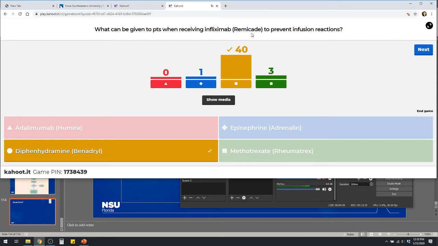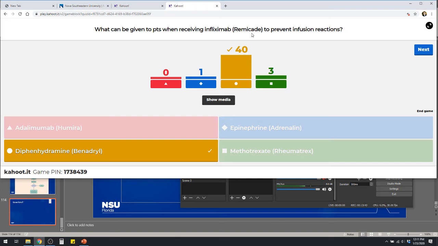Flushing, itching. What else? Maybe a little hypotensive. What else? Maybe some anxiety. About temperature, you can see fever, myalgias, right? So those are infusion-related reactions you can find there. Obviously, Benadryl would be used. When would I use epinephrine though? Yeah, they're having an actual anaphylactic shock or anaphylactic situation.